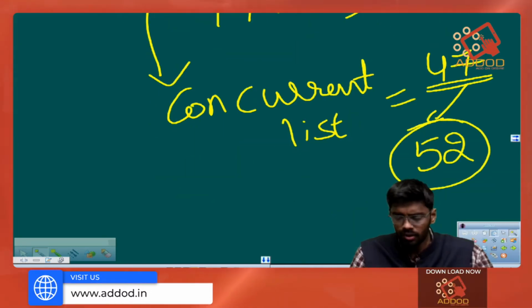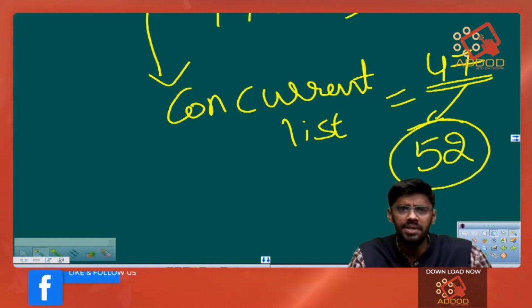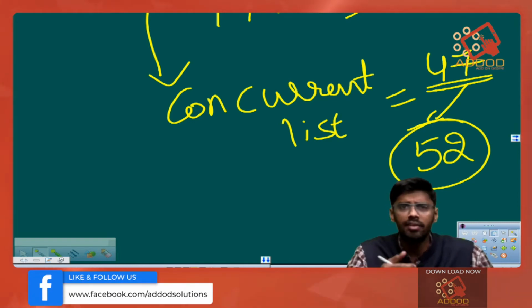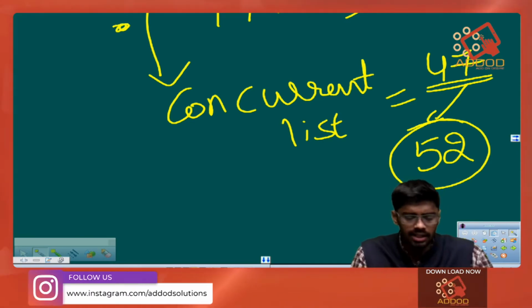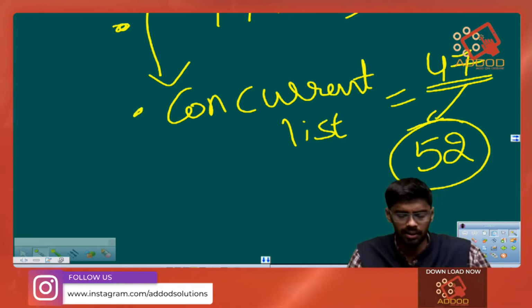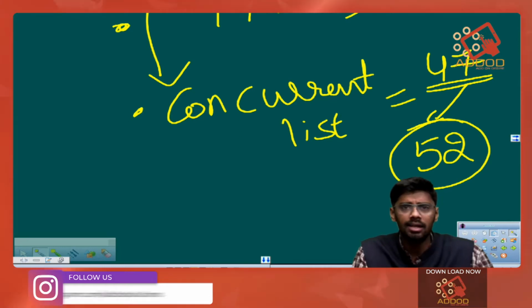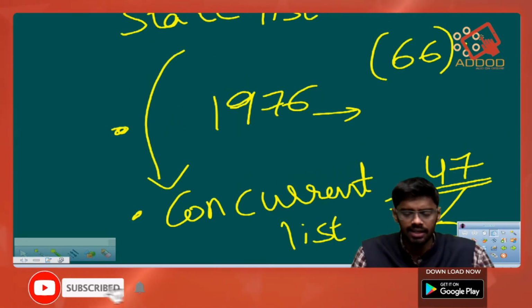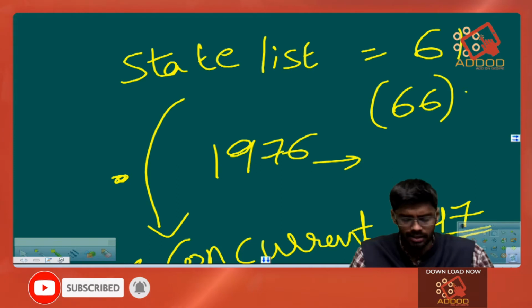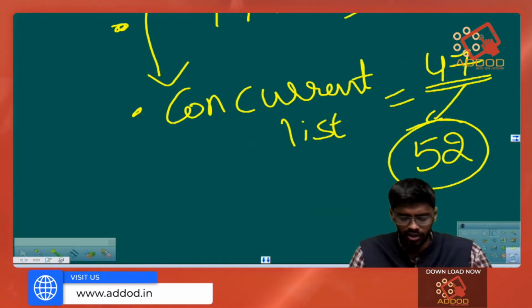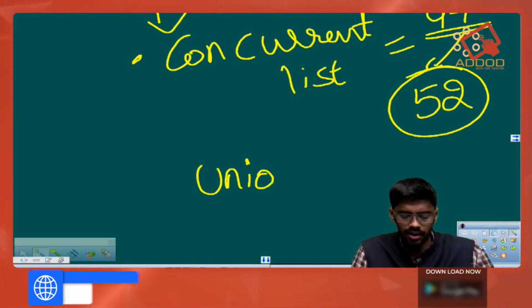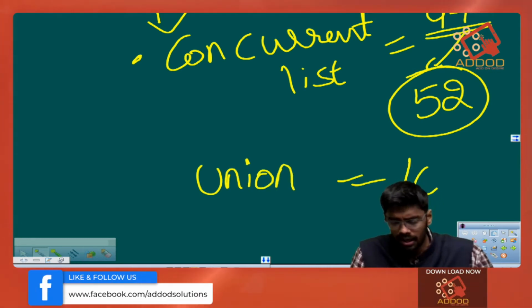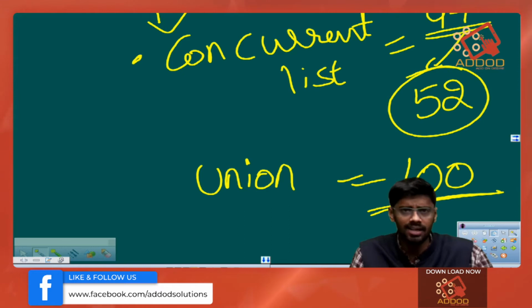So, you can see how a subject or a topic can be shifted from one list to the other by the Indian Parliament. We can see that in the state list there are currently 61 subjects, in the concurrent list there are currently 52 subjects, and in the union list there are approximately 100 subjects.